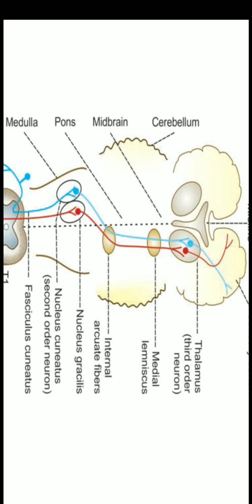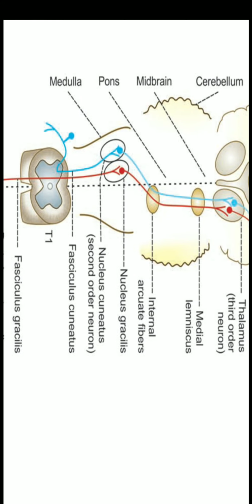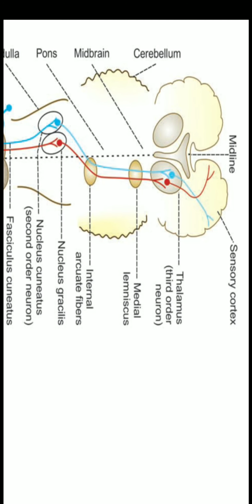Then the axons from these nuclei will form the internal arcuate fibers. You can see here they are forming internal arcuate fibers. These internal arcuate fibers from both the sides will cross the midline, and then they will ascend upwards through pons and midbrain as medial lemniscus. So these fibers of medial lemniscus finally will terminate in the ventral posterolateral nucleus of thalamus.